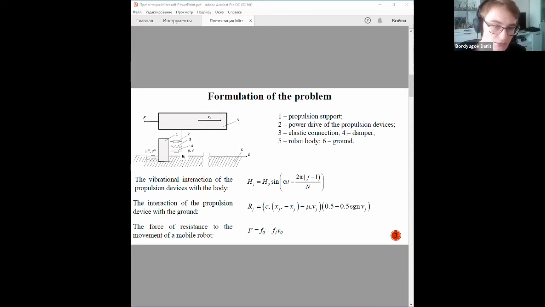To take into account the possible recuperation of power between the propulsion device and the body of the mobile robot, elastic bonds of stiffness C are introduced.